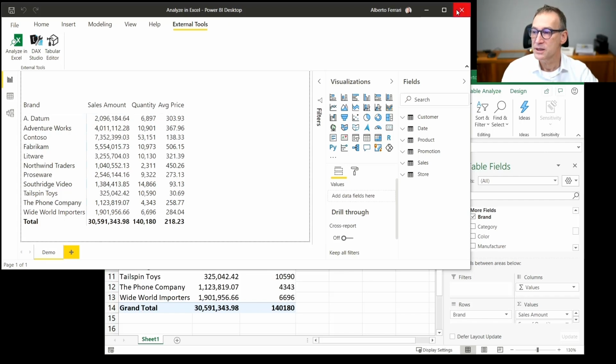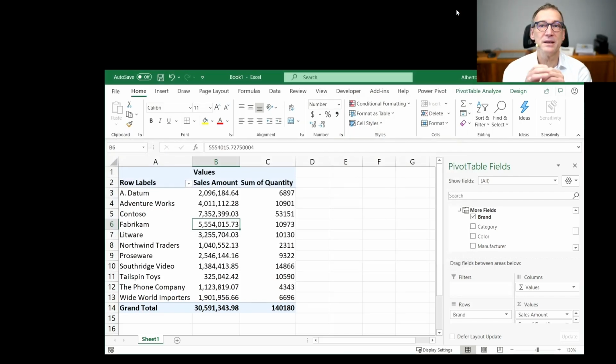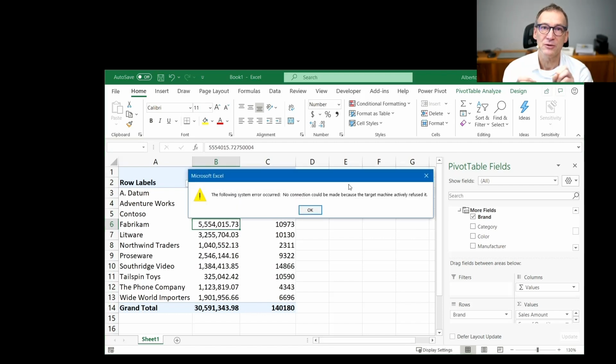Well, if I close it, the net effect is that the Analysis Services instance that was running inside Power BI Desktop will no longer be available. And if I refresh the Excel file, I need to wait for a few seconds for a timeout to occur, but the result is an error. The error says no connection could be made because the target machine actively refused it. There is no longer an instance of Analysis Services working.